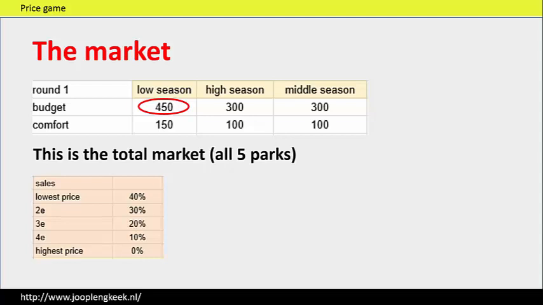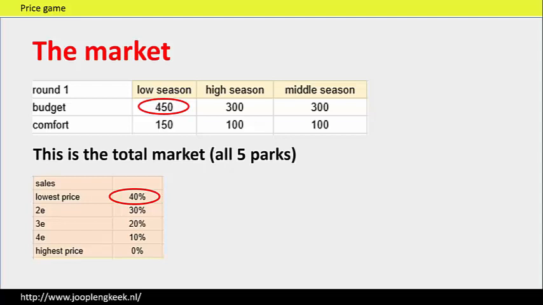And I come to the most important rule of the game. The bungalow park with the lowest price gets 40% of the total market, and the second in price 30% of the market, the third 20% of the market, the fourth 10% of the market, and the bungalow park with the highest price sells nothing. So it's important to set a good price.